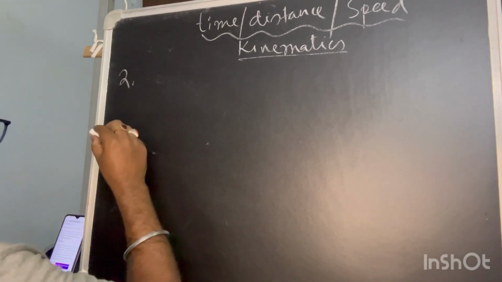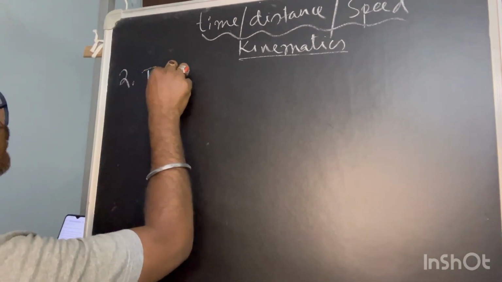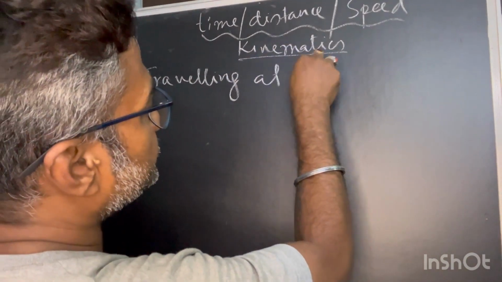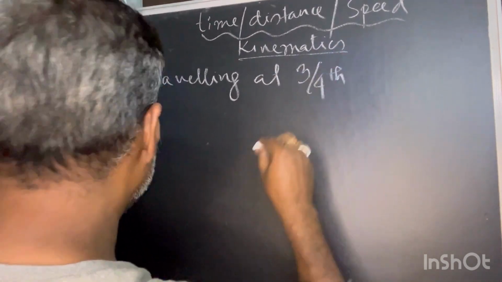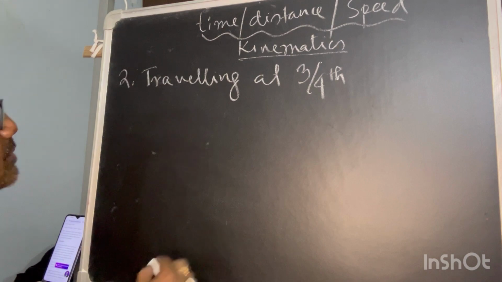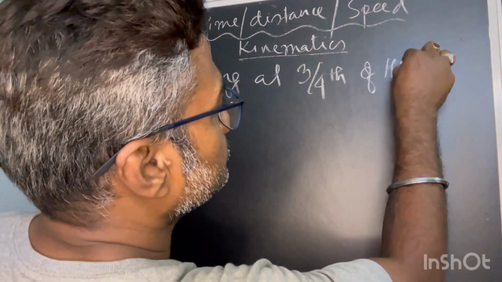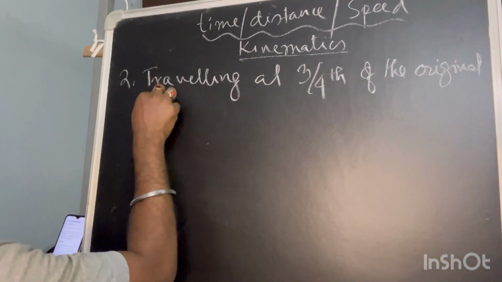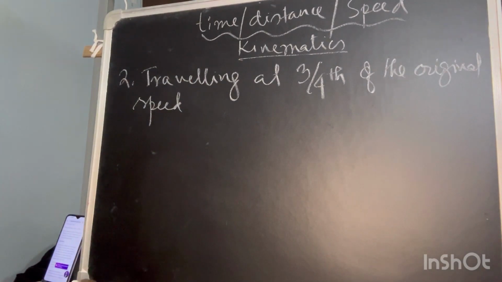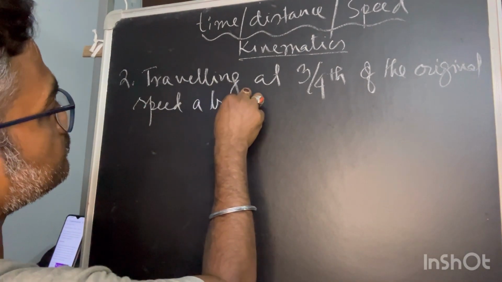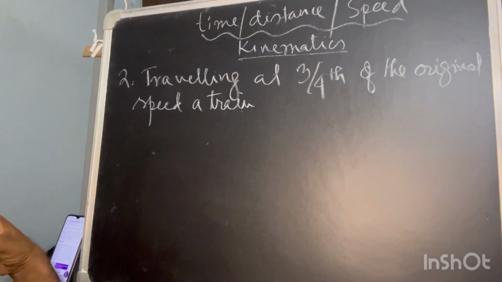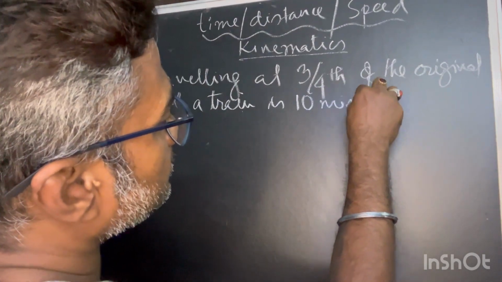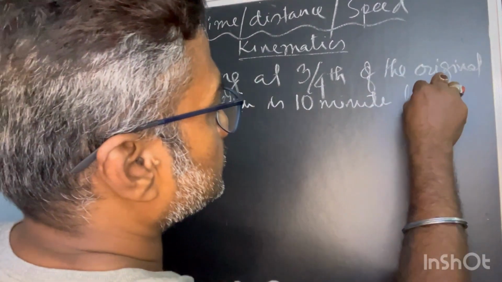Traveling at 3/4 of the original speed, a train is 10 minutes late.